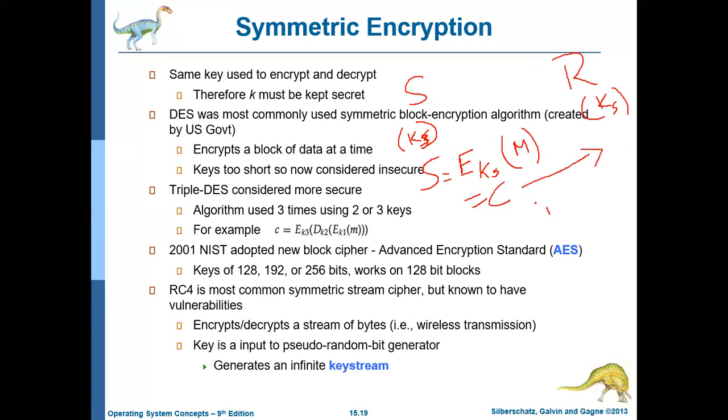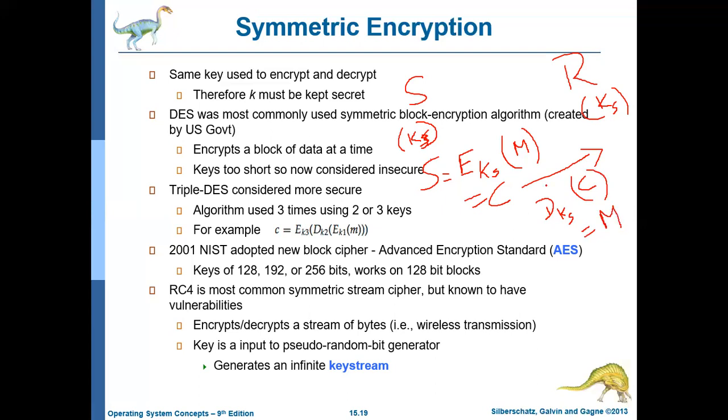The receiver will decrypt the ciphertext using the same key KS, because both use the same key. That is called symmetric key cryptography. After decrypting, the receiver will get the original message M.